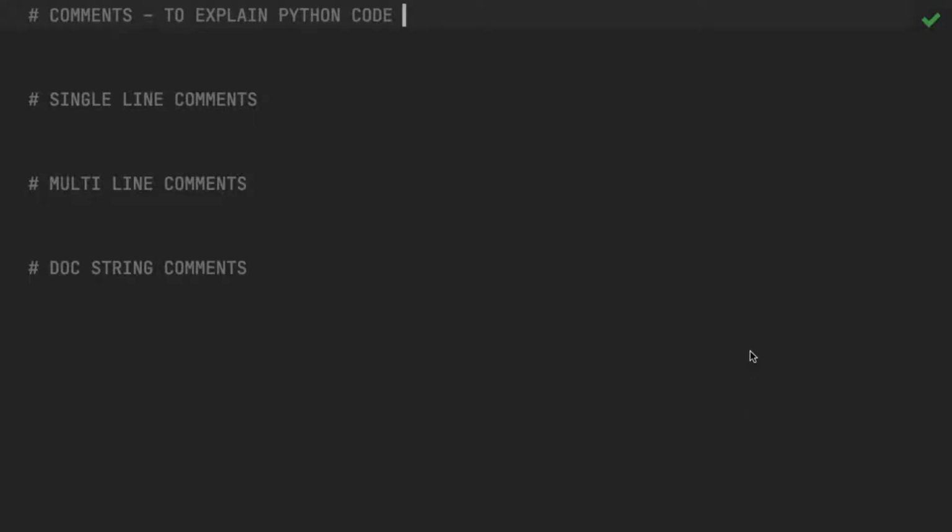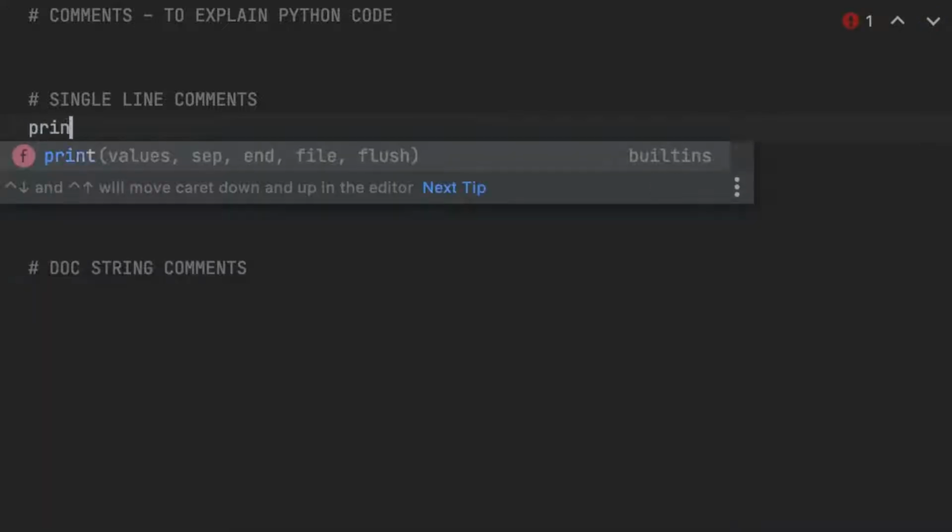Or to explain the Python code, there are three different types of comments. One is single line comments, multi-line comments, and docstring comments. Let us learn what single line comments are. For example, you have a Python statement like this.